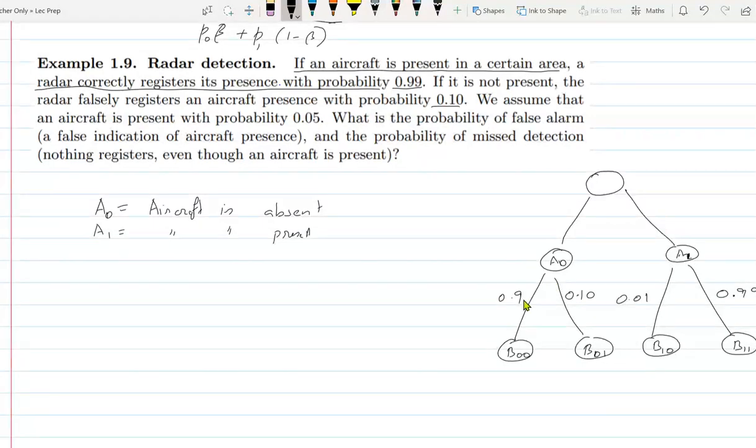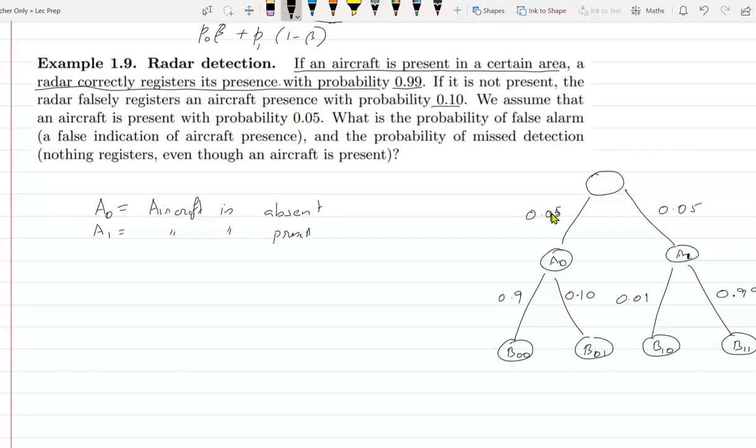Every subtree is a probability distribution. Now what else? What are these numbers? Assume that the aircraft is present with probability 0.05. So this is 0.05 and this is 0.95. Okay, so we have the tree.